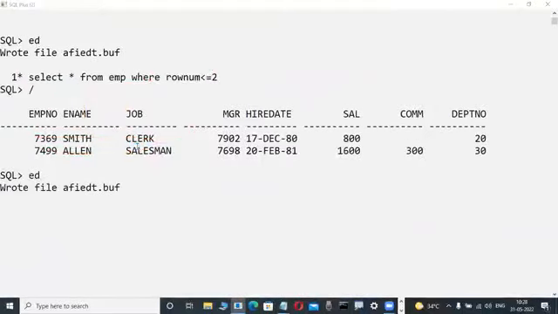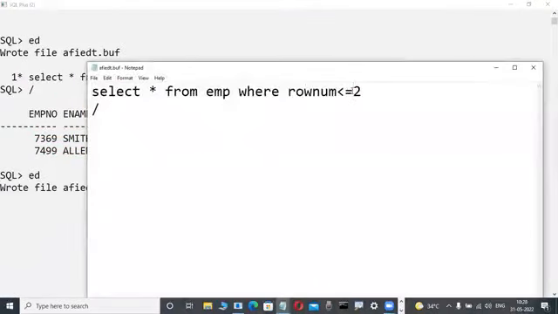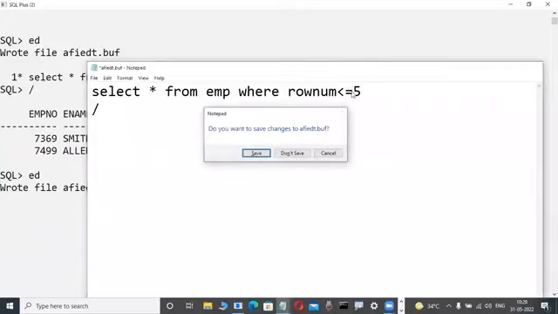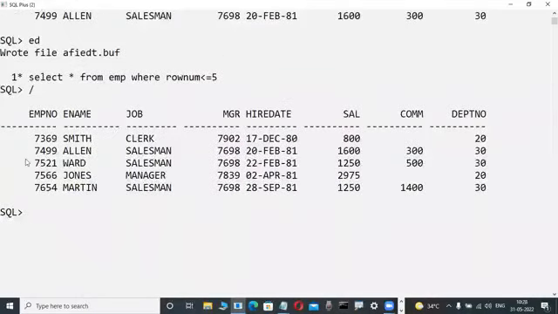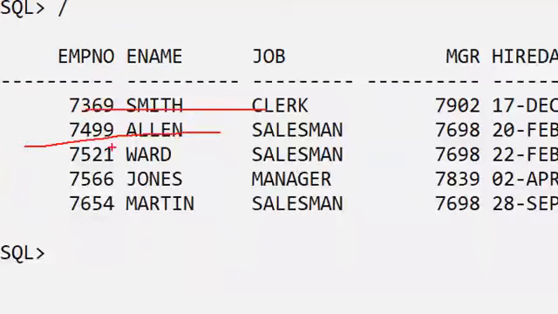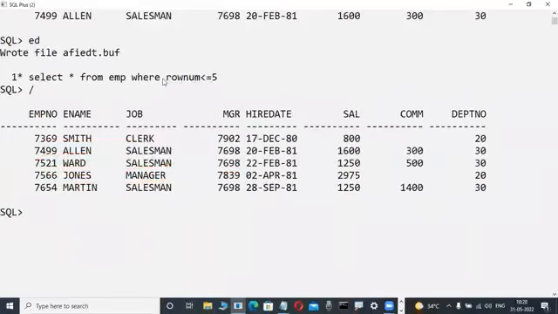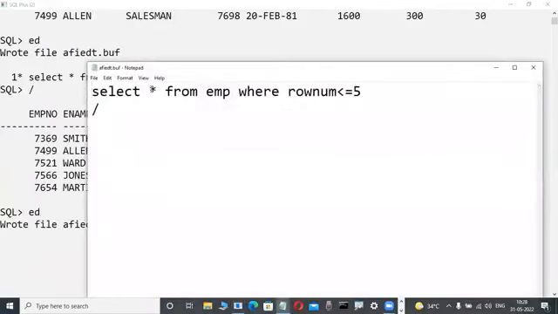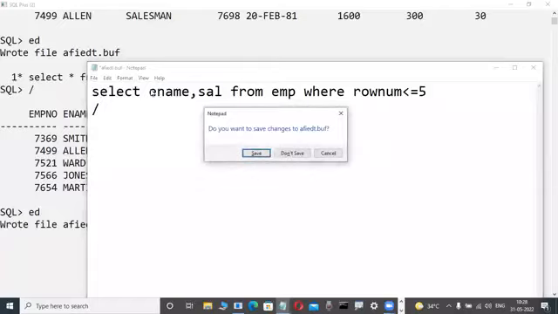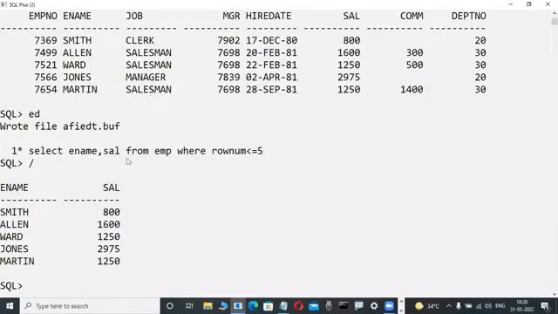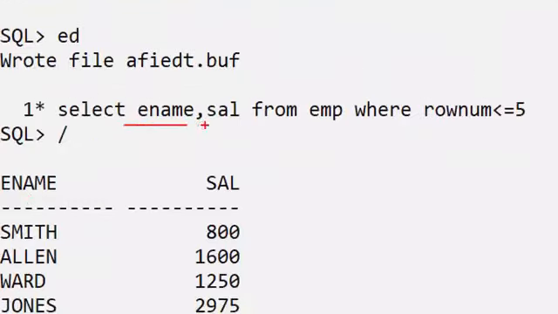Now check it out: suppose I want 5 rows. What is row number? Don't worry. Here 5 rows will be displayed: 1, 2, 3, 4, 5. That's why for rows, I use the where clause. For columns, it is star. Suppose I don't want all columns; in place of star we use commas. Suppose ename comma another column, whichever columns you are interested in displaying. So after select, column names separated by commas, any number of columns.